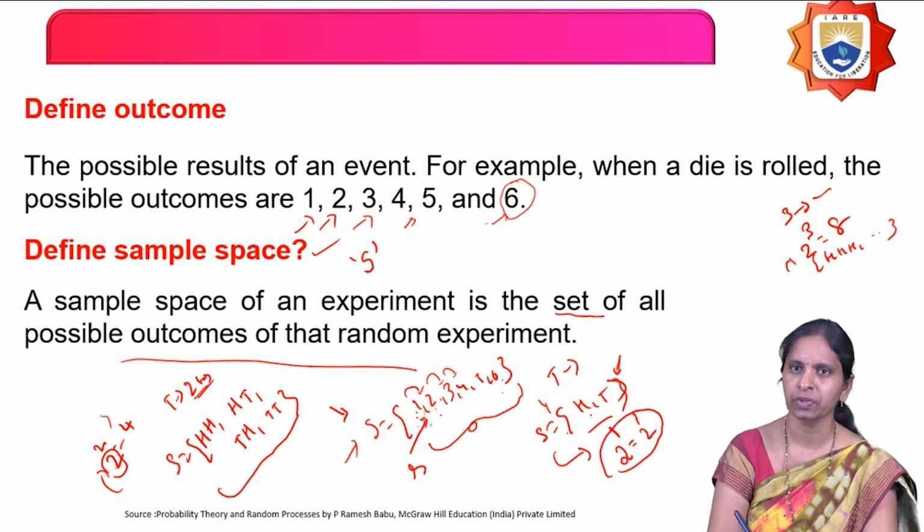Between 2 and 3, no. It means they are discrete values and they are countable. You can count the number of elements. Then that is nothing but what? Discrete sample space.